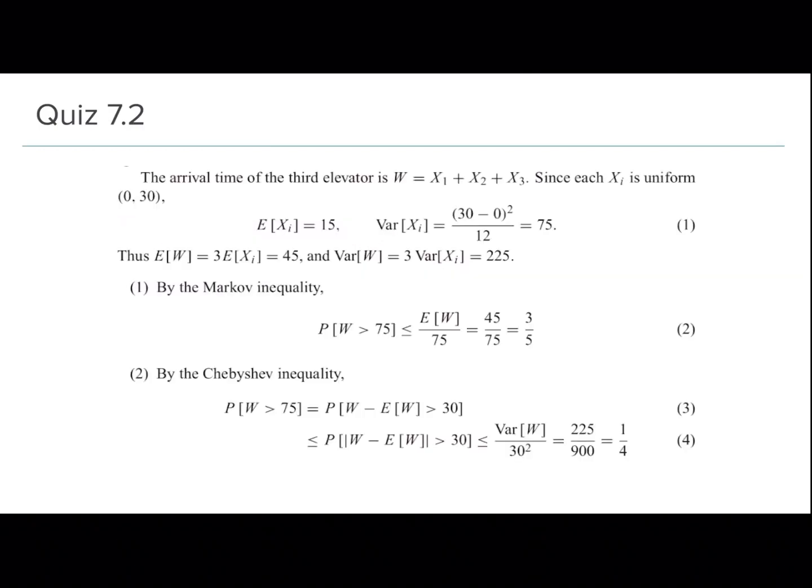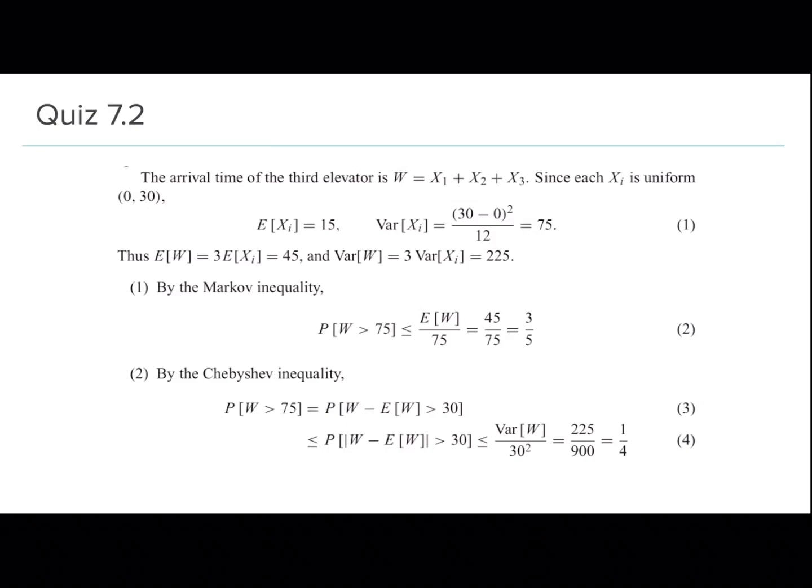Right. So in the first part, we have to use the Markov inequality. So yeah, this should firstly be P of W greater than or equal to 75 instead of just greater than. So P of W greater than or equal to 75 will be less than or equal to E of W by 75, as the Markov inequality says that P of X greater than or equal to c is less than or equal to E of X over c. Here c is 75, right? So E of W as we evaluated was equal to 45. So this is basically equal to 45 over 75, which is equal to 3 over 5.